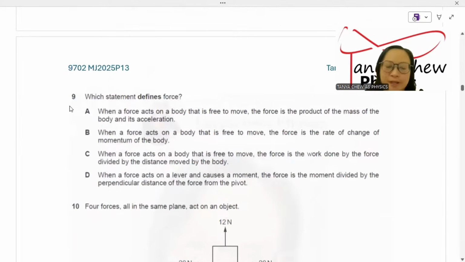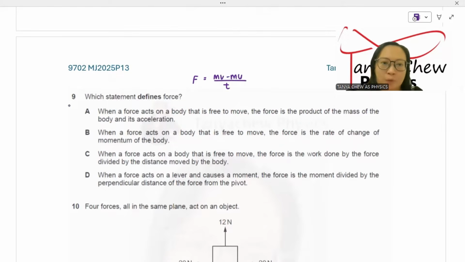Number 9, which statement defines force? If you want to define force, force is defined by Newton's second law. Newton's second law states that force is equal to the rate of change of momentum. Resultant force is equal to the rate of change of momentum.